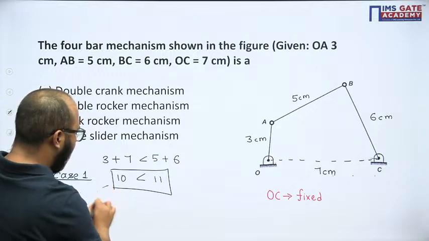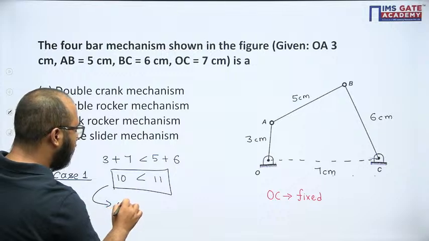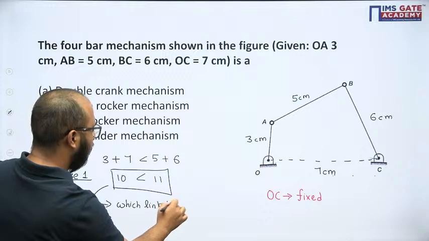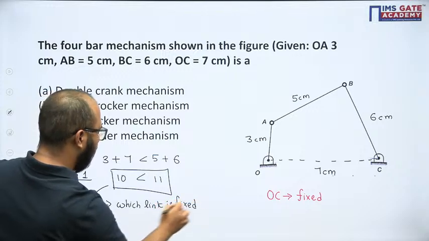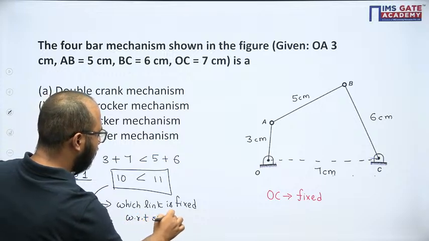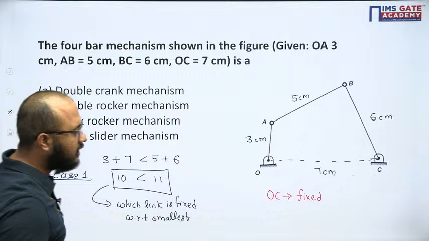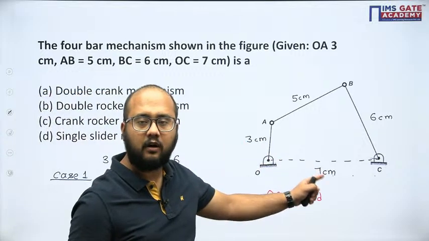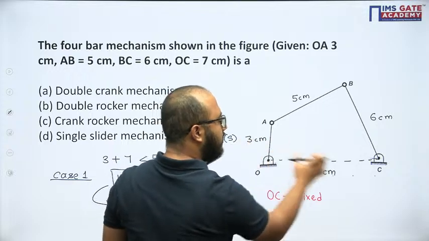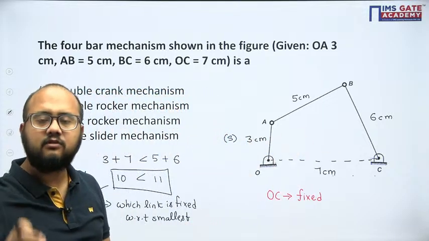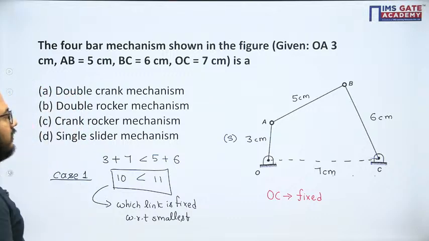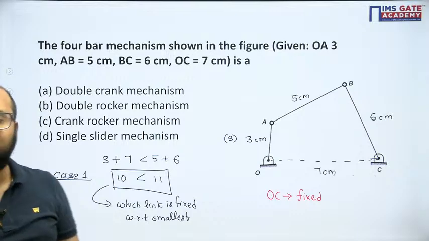After this, we need to check which link is fixed with respect to the smallest one. If I check here, the link adjacent to the smallest is fixed. As 3 is our smallest link, the fixed link is adjacent to the smallest. Whenever the link adjacent to the smallest is fixed, we will have a crank rocker mechanism.